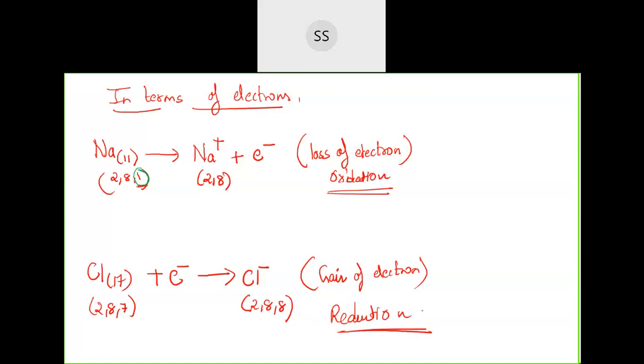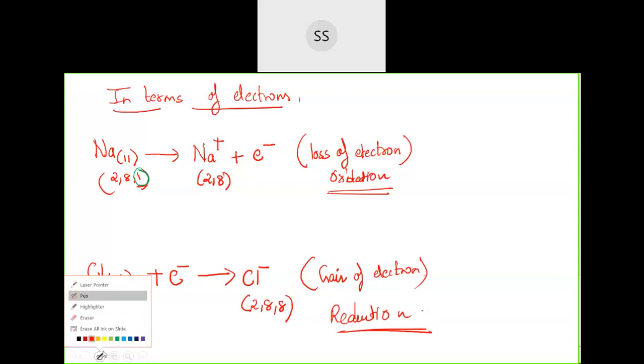As the research started taking place, they started modifying the definition. A few more things started getting added up in this particular definition. So initially we had all those four. Now when they discovered in terms of electron, they started giving the redox reaction in terms of electron also. So oxidation is loss of electron and reduction is gain of electron.